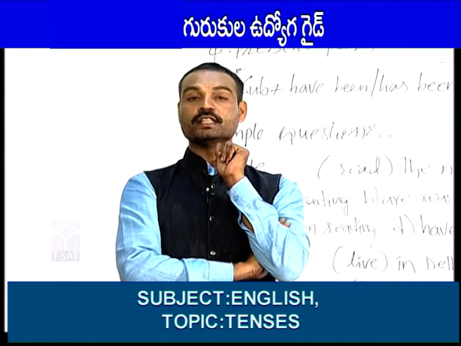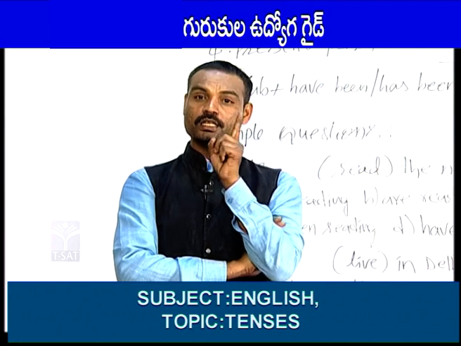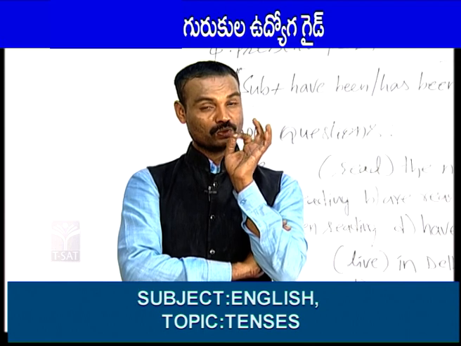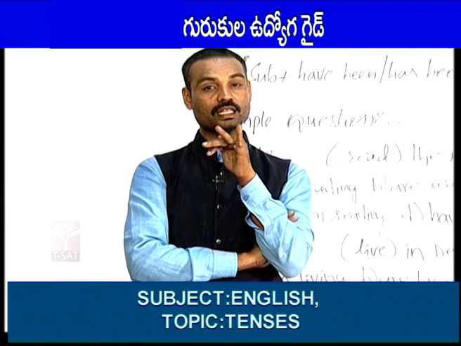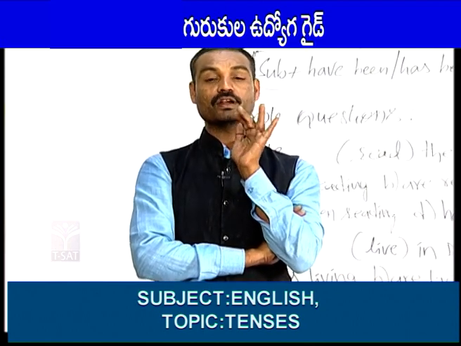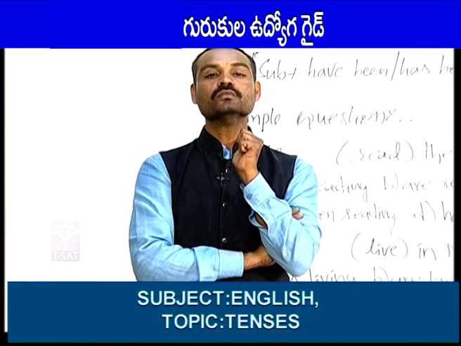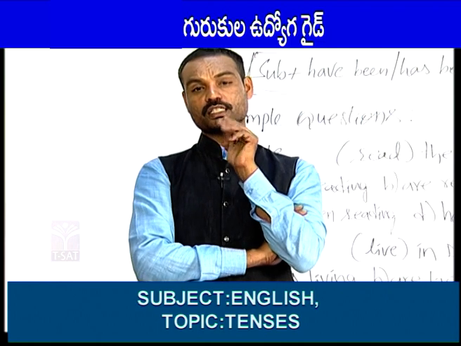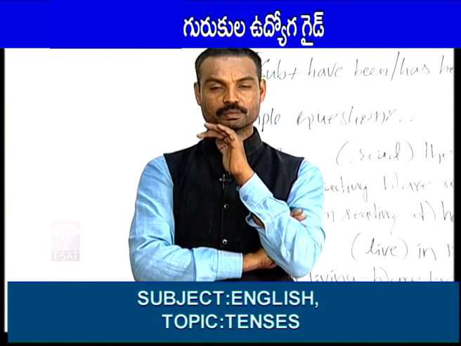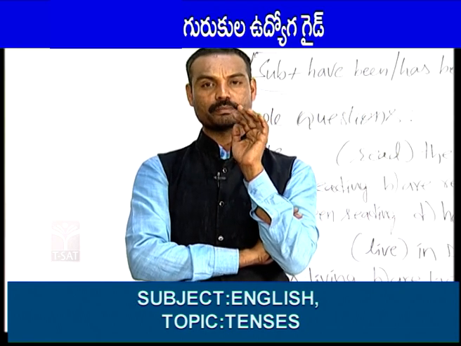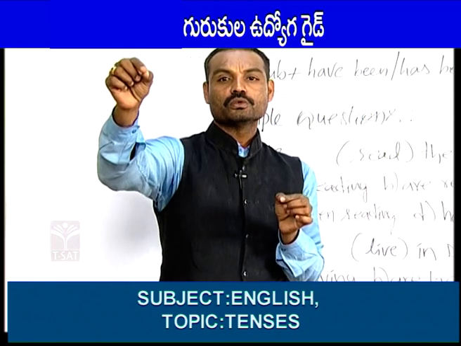Okay friends, in simple past there is only one helping verb, that is did. Only one helping verb, that is did. In negative, interrogative and negative interrogative sentences only we should use did. I have already told you that in every tense there will be 4 types of sentences: positive, negative, interrogative and negative interrogative. The 4 types of sentences of simple past: she went to Amaravati yesterday.